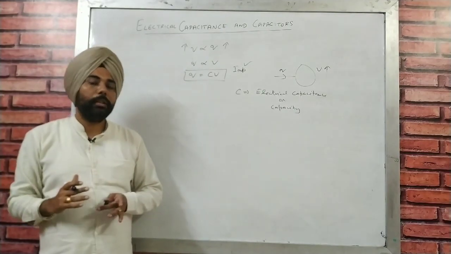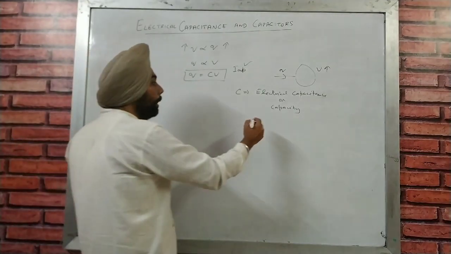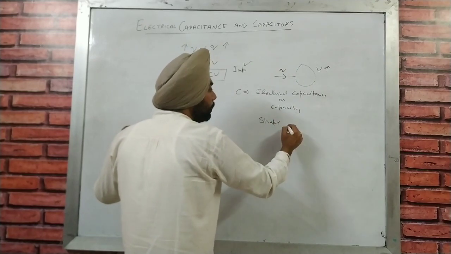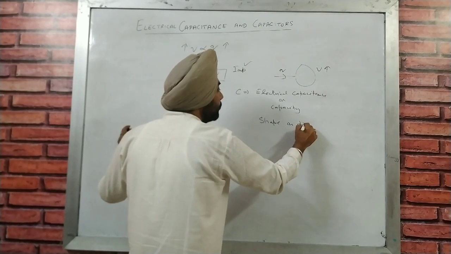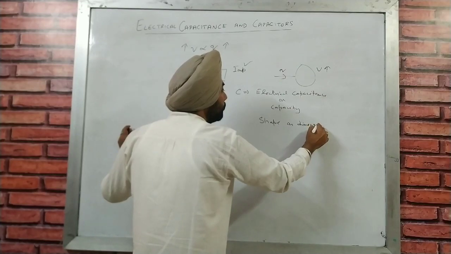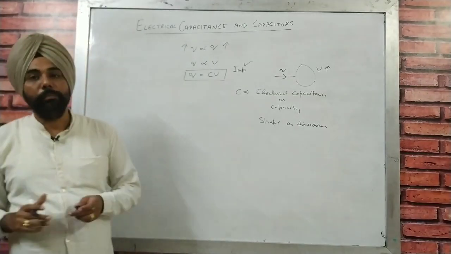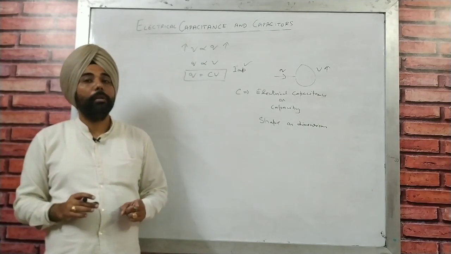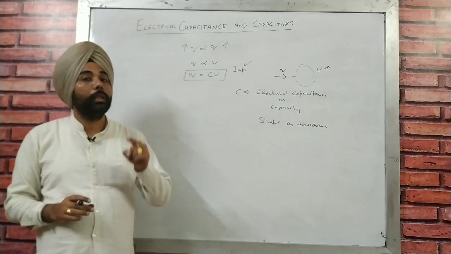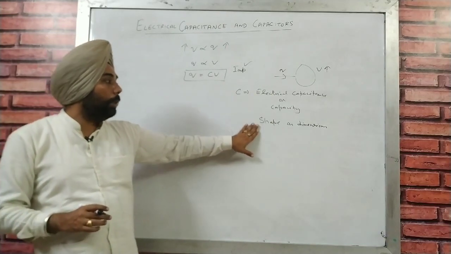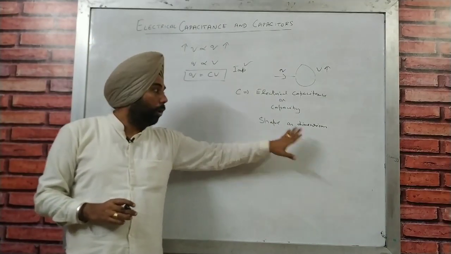This constant depends upon the shape or dimensions of the conductor. It also depends upon the medium, but it does not depend upon the type or nature of the material of the conductor.